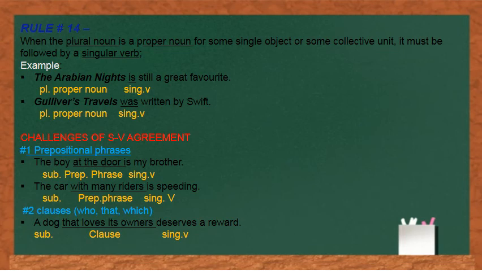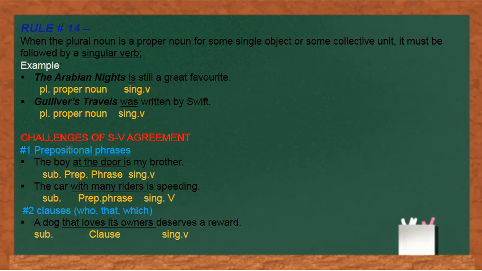But what is this thing in the middle of the sentence? At the door. This is nothing but a prepositional phrase, because it is giving us more information about the boy. So my objective here is to tell you not to get distracted by these prepositional phrases that come in the middle of the sentence.